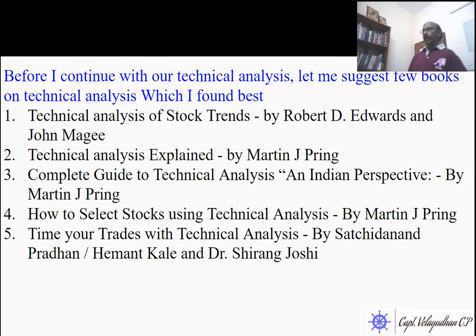Before I continue with my technical analysis on support and resistance, there are many books written by many authors on technical analysis. I suggest getting one copy of these books. Technical Analysis of Stock Trends by George Magee and Edwards. Then the second book is Technical Analysis Explained by Martin J. Pring. This book is also equally good. And A Complete Guide to Technical Analysis, an Indian Perspective, by Martin J. Pring.